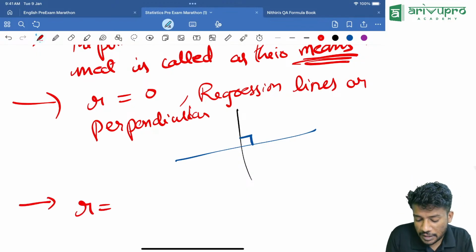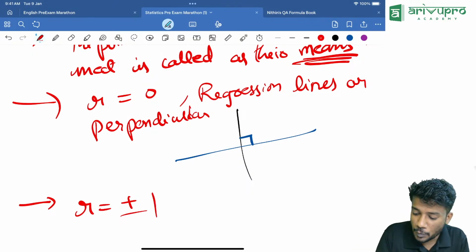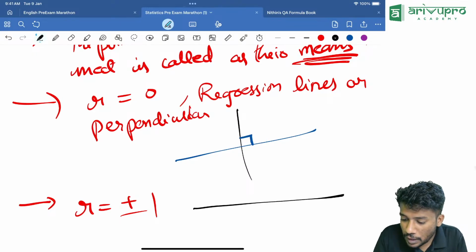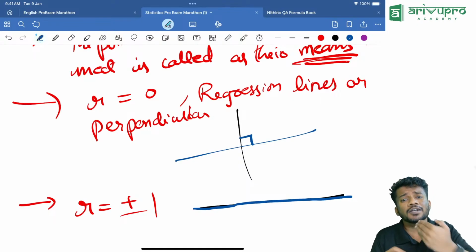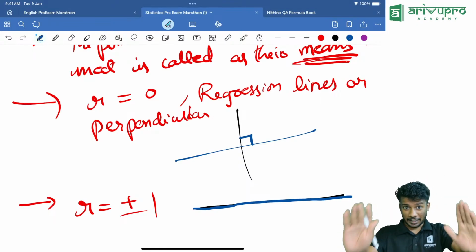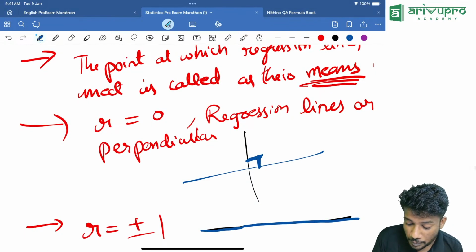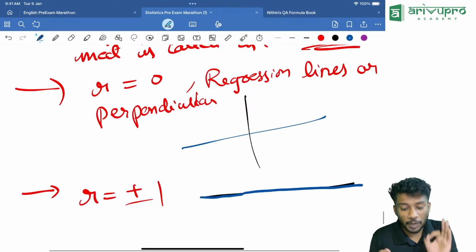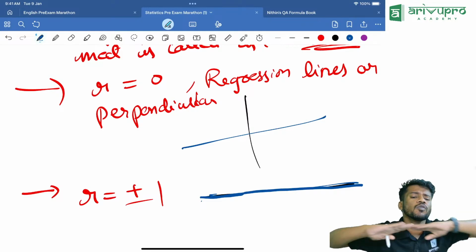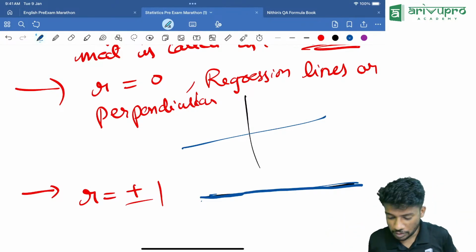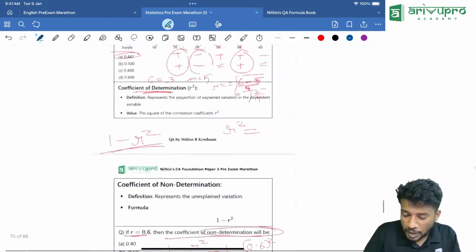Now, when R is equal to plus or minus 1, that means perfect positive or perfect negative. In that case, two lines will be over the other. That means two lines are parallel to each other or one is over the other. Think that way. Keep it in your mind. Never forget this. 0 means perpendicular. Plus or minus 1, perfect positive or perfect negative, means they are parallel or they are just over each other. Very important. Now this part is done.